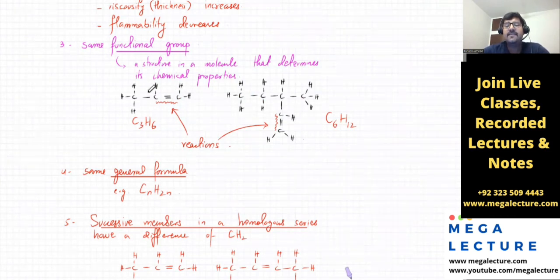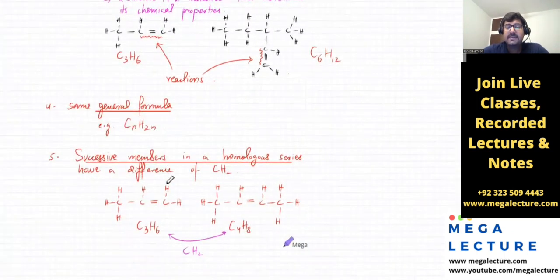All alkenes have carbon and carbon double bonds. So they're two different molecules, but they have the same functional group. This one has a double bond between carbon atoms. This one also has a double bond between carbon atoms. They will have the same general formula. Just यहाँ पे मैंने apply किया था. Both of them have the same general formula, which is CnH2n.